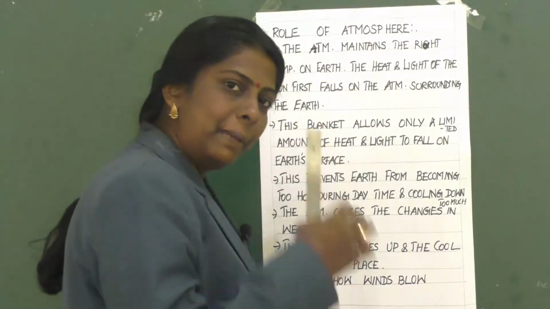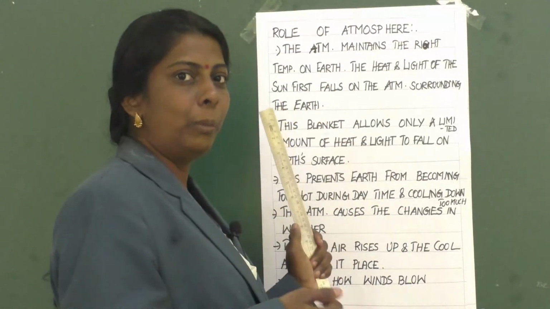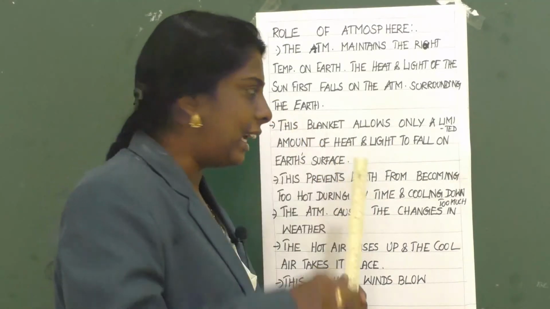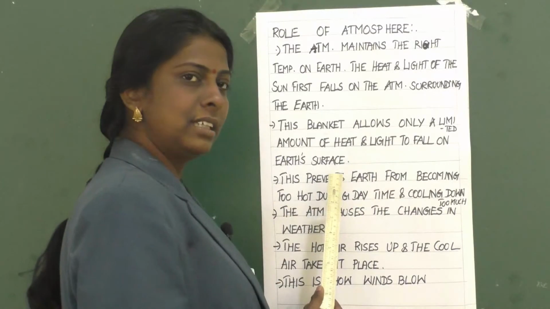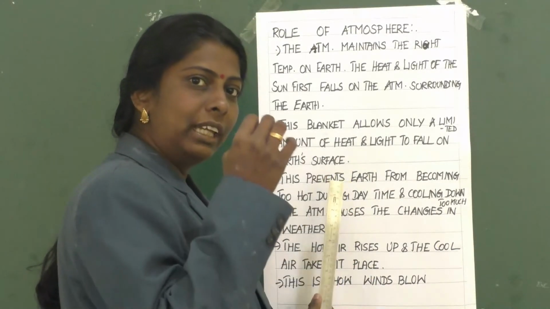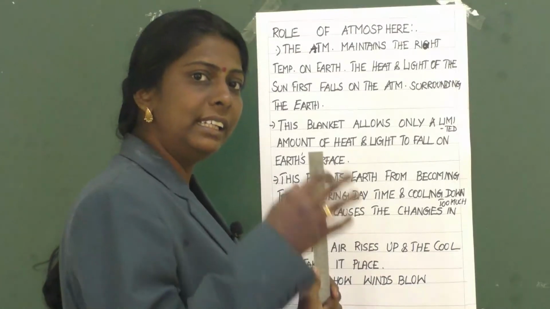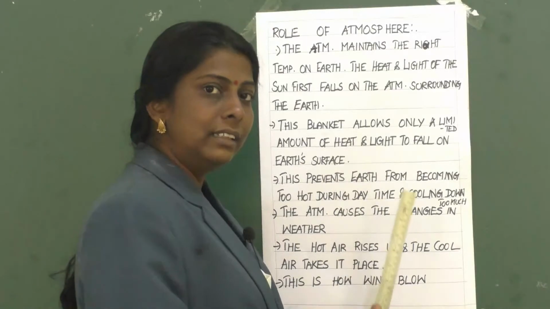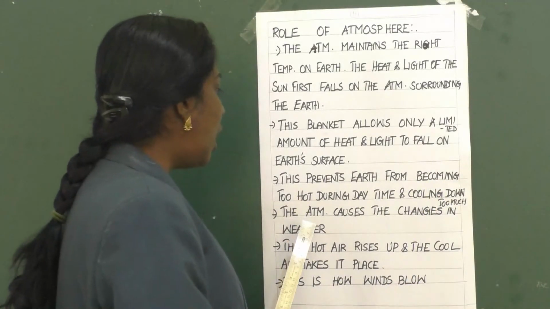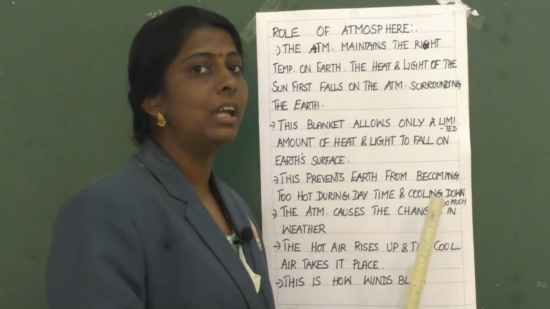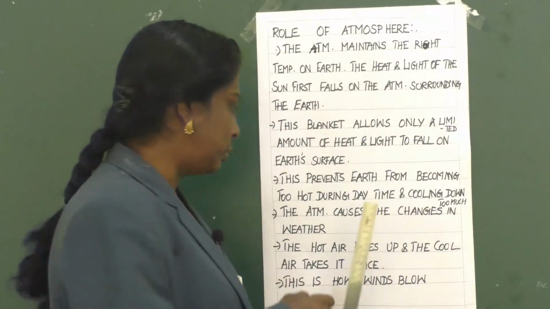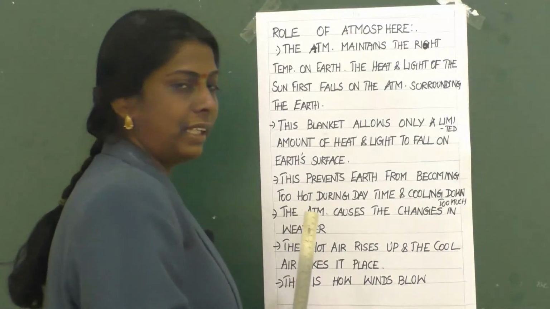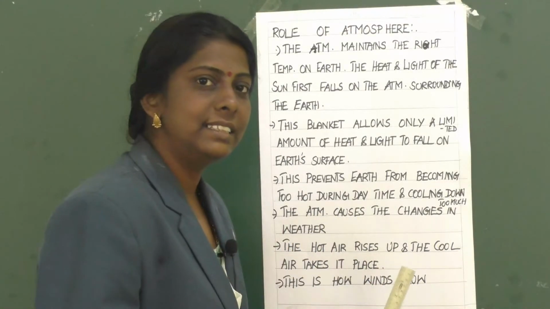Then this blanket, the atmosphere layer, allows only a limited amount of heat and light to reach the earth's surface. This prevents the earth from becoming too hot during daytime and cooling down too much at night. The atmosphere also causes the changes in weather.